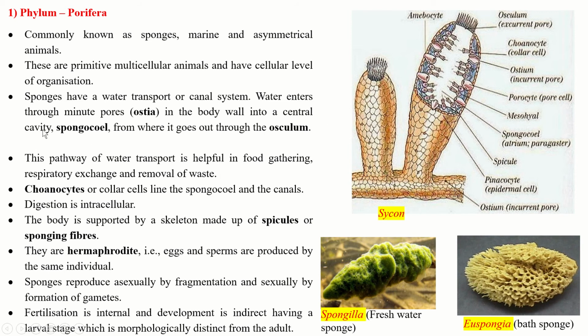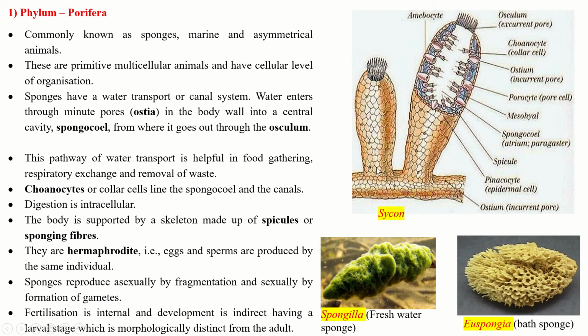So you can see here, water enters through this ostium inside the body into a central cavity. This central cavity is called the spongocoel, from where it goes out through the osculum, and the water is removed out through this region called the osculum. So water enters through the ostium, moves into the spongocoel, that is the cavity, and is again excreted out from the region called the osculum.